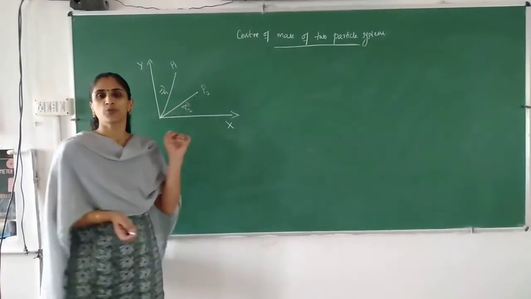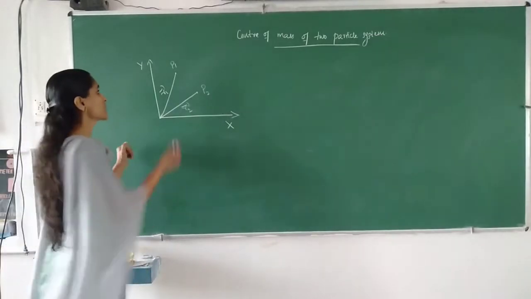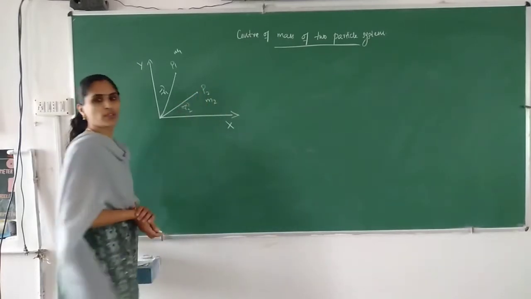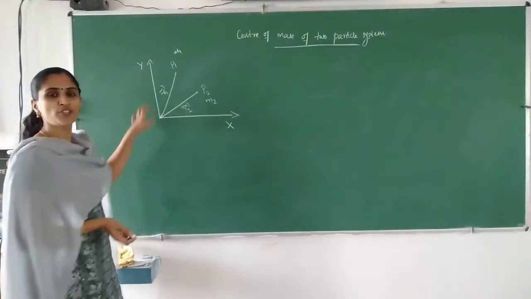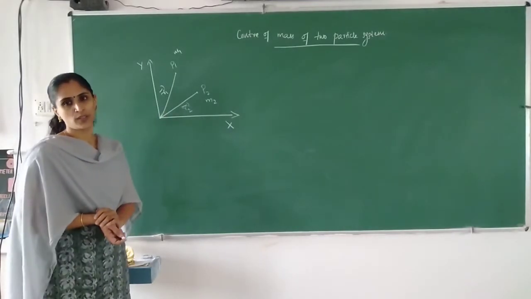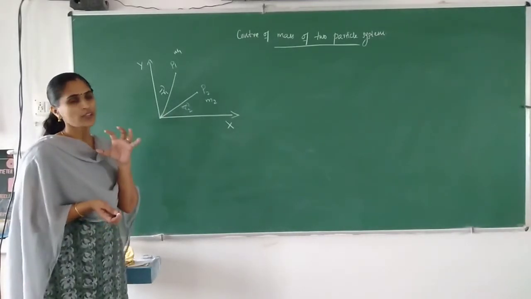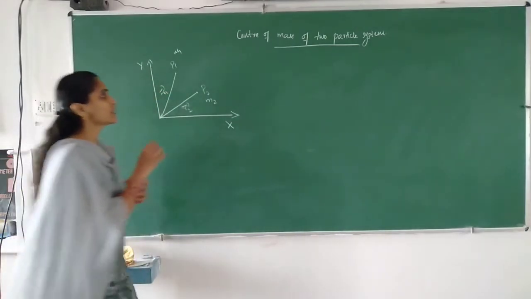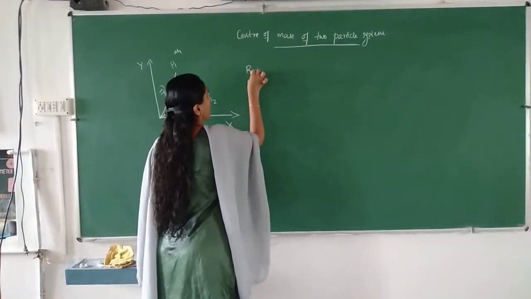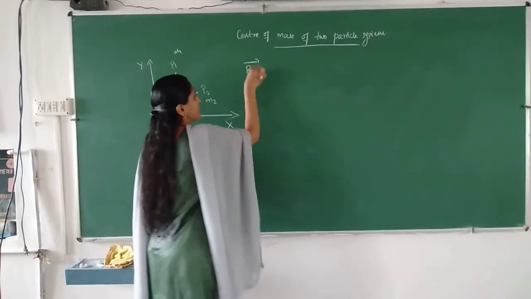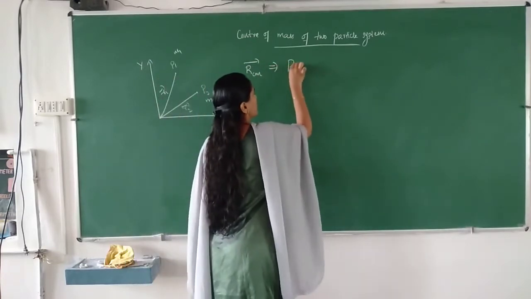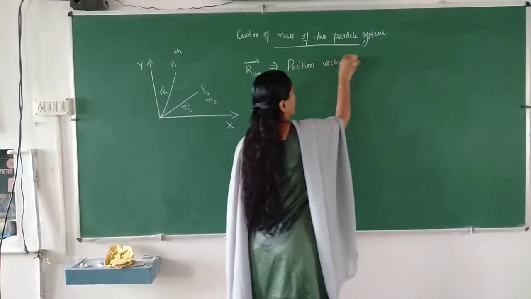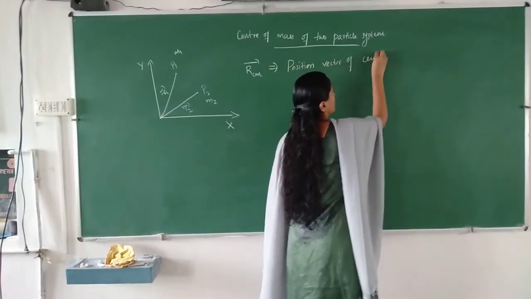P1 and P2 are two particles having masses m1 and m2, and their position vectors are r1 and r2. So the center of mass of the system: if r is the position vector, r_cm stands for the position vector of the center of mass.